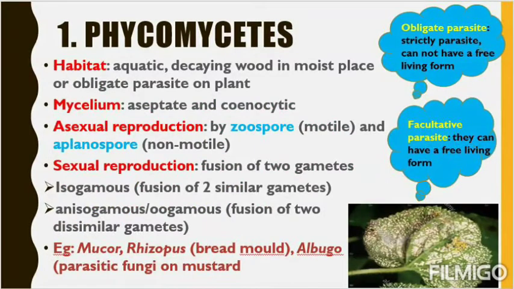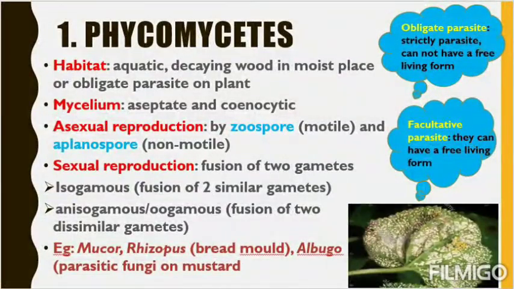First one is Phycomycetes. Now let's see what the habitats are. Aquatic, they can live in water. Decaying wood in moist places. Swampy areas, they can live. That wood means that tree, destroyed tree, decomposed tree parts in swampy areas.